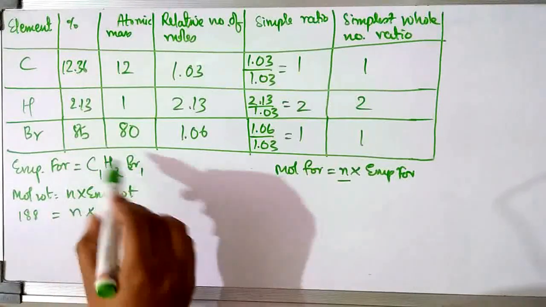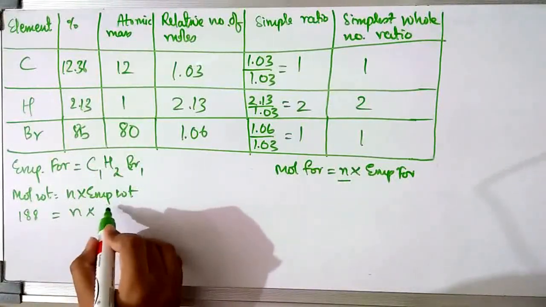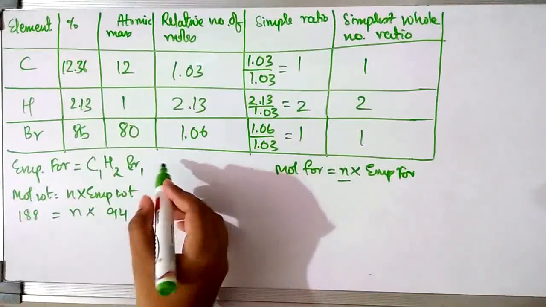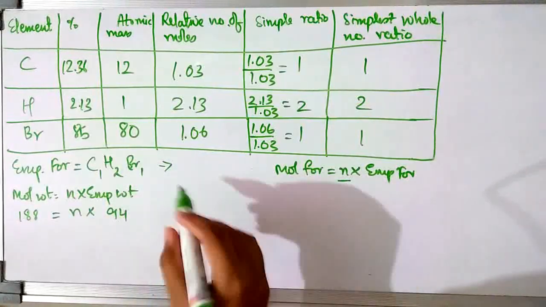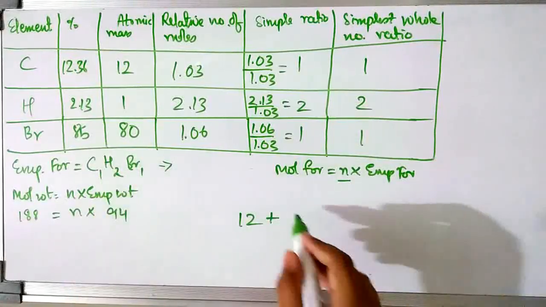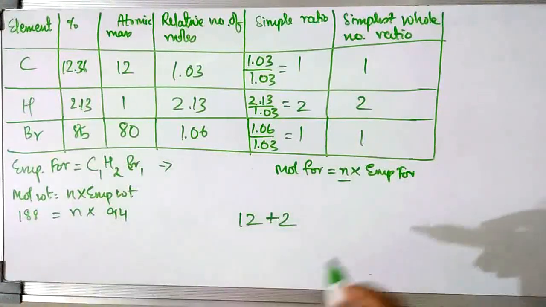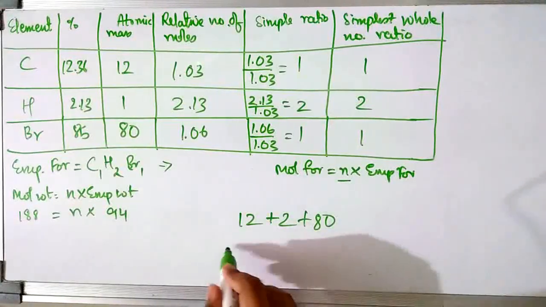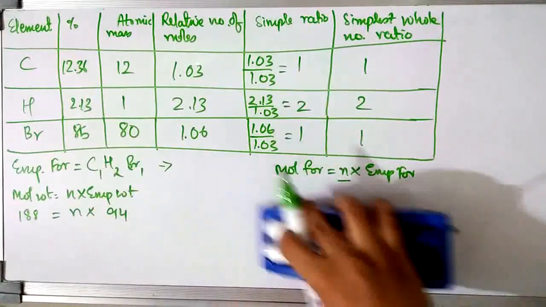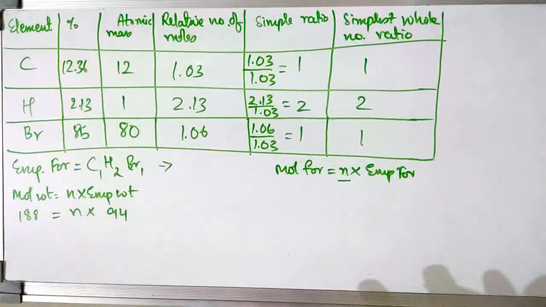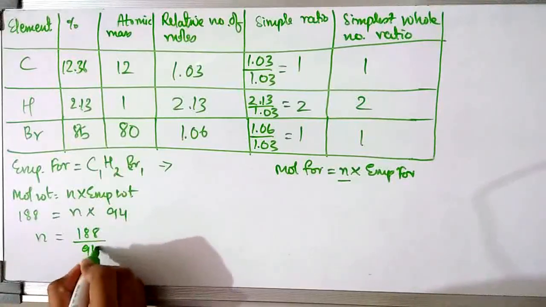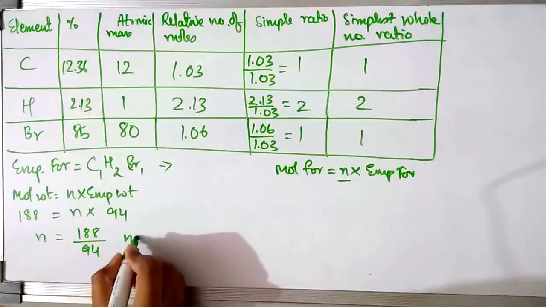If you calculate the empirical weight for this, you get it to be 94. C is 1, so C is 12, we know the atomic mass of carbon. Then hydrogen's atomic mass is 1, so 2 into 1 is 2. Then bromine's atomic mass is 80. When we add, we get 94. So we calculated the empirical weight like how we calculate the molecular weight, and that turns out to be 94. So let's find n, that is 188 by 94, which turns out to be 2.